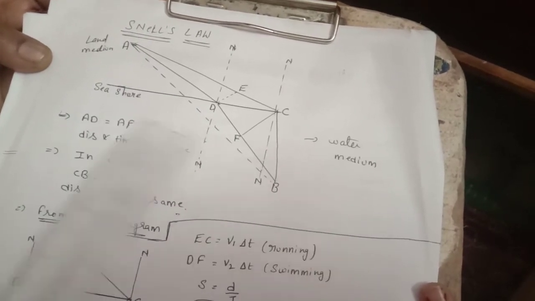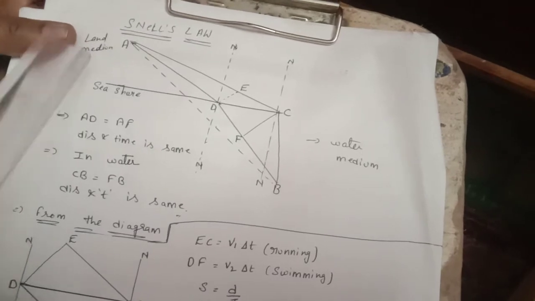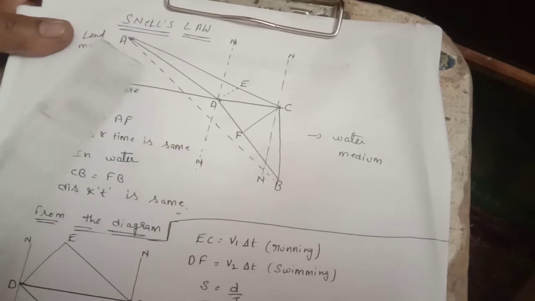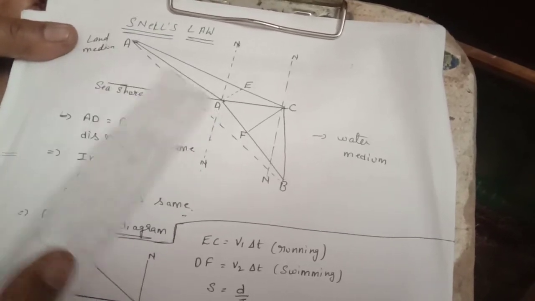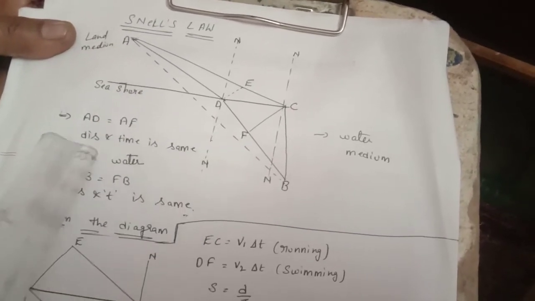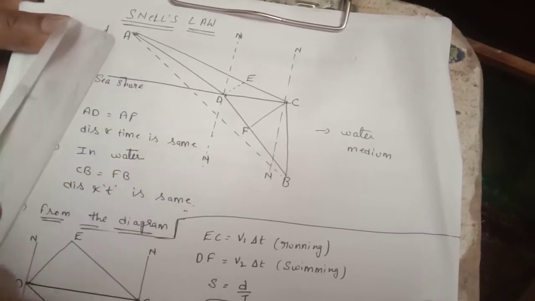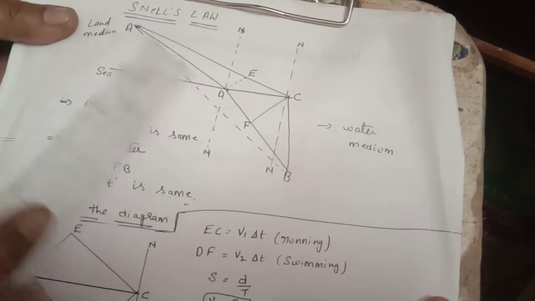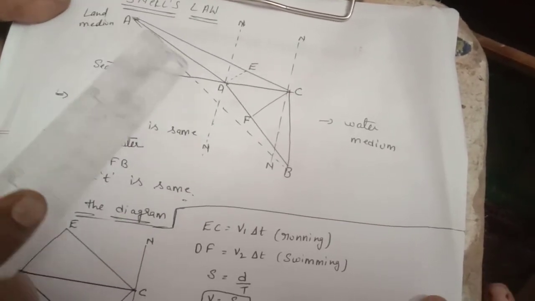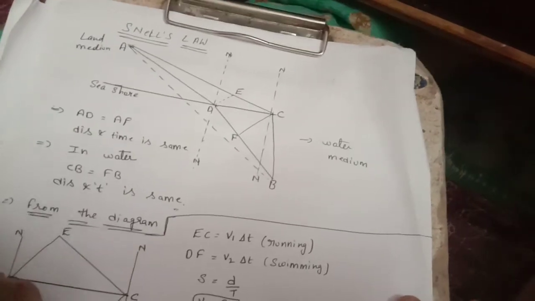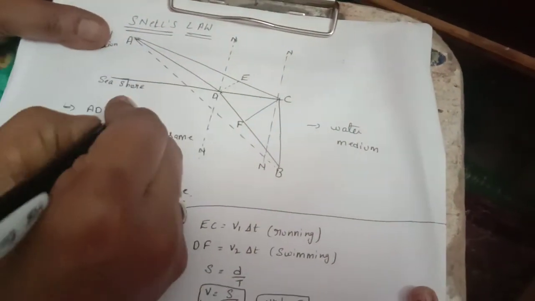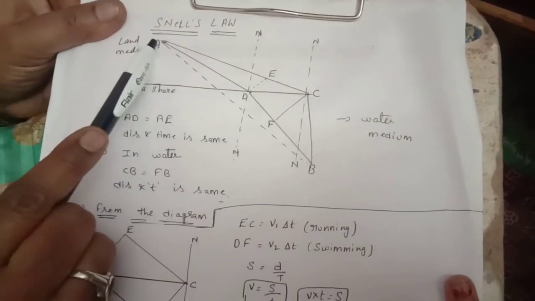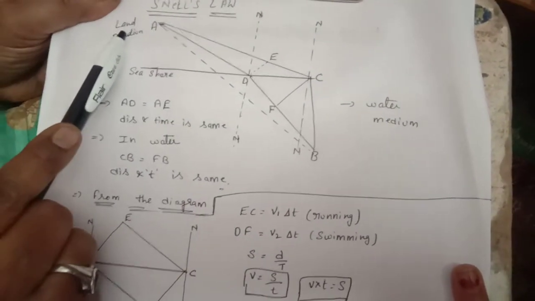So here AD is equal to AF. This is one path. Distance and time are the same. AD and AE, he is traveling in the land medium, that is the rarer medium.